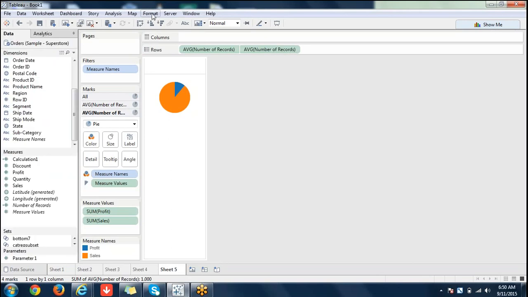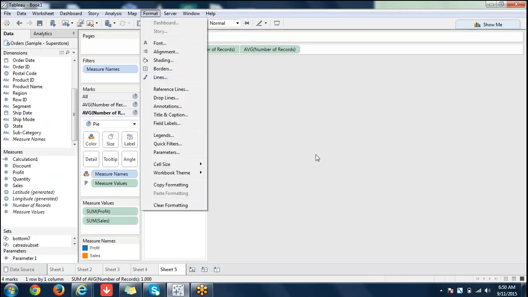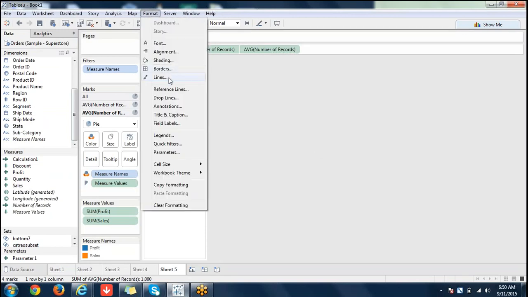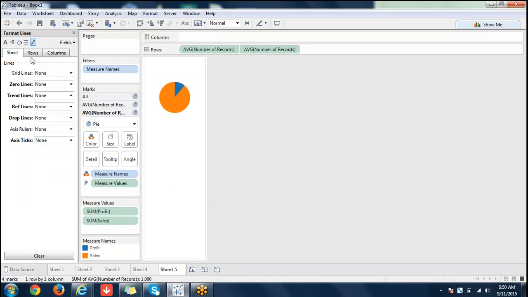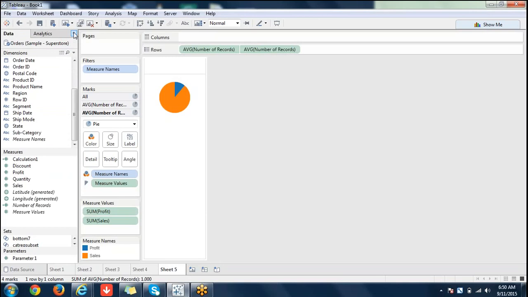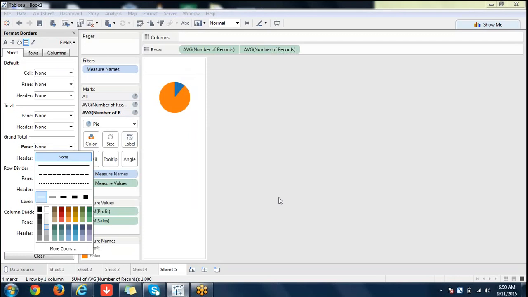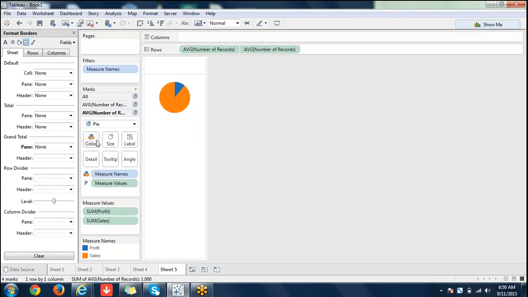When you are doing it, try to remove as many lines as you can, like column headers, row headers, borders, all those lines. Okay, now it's fine.